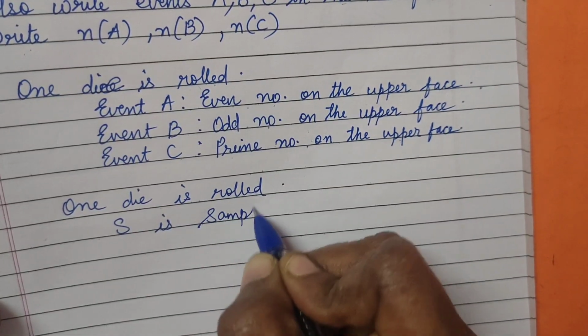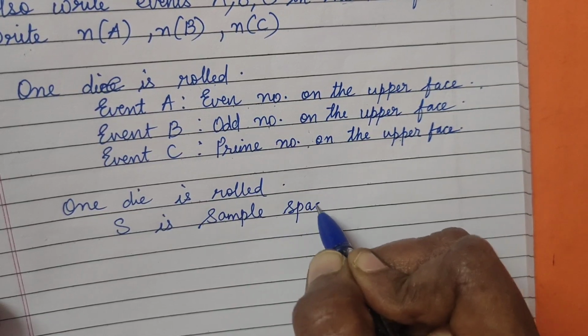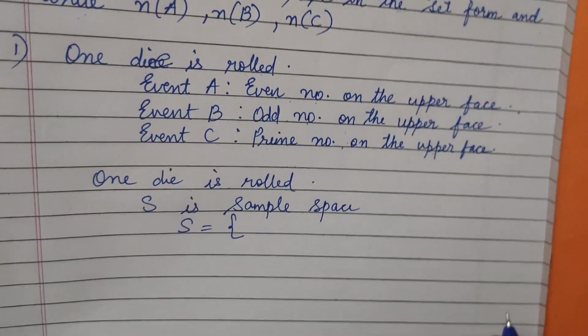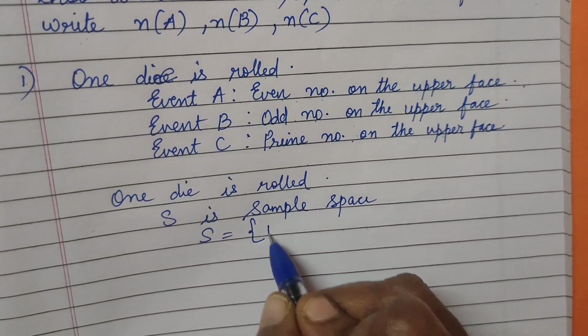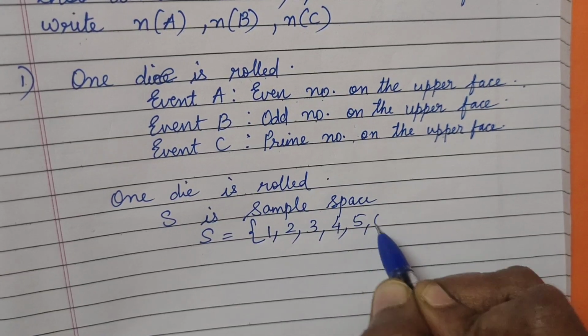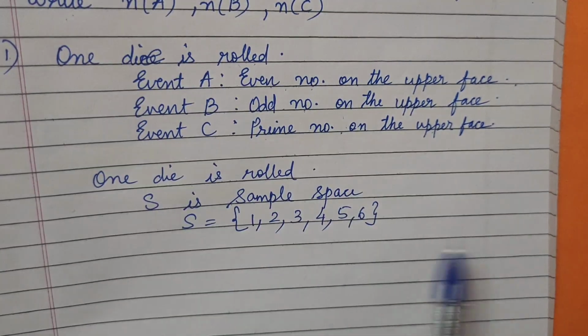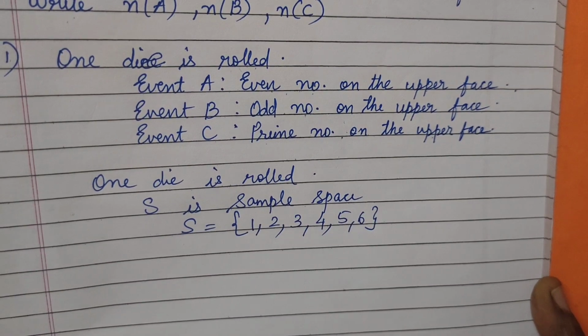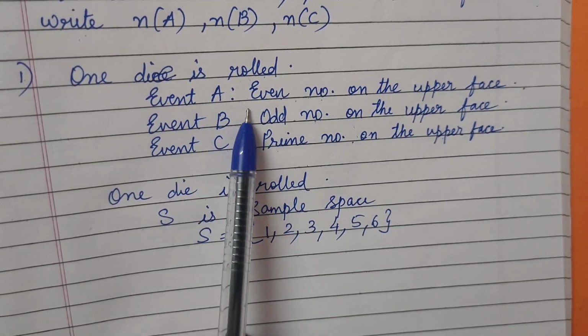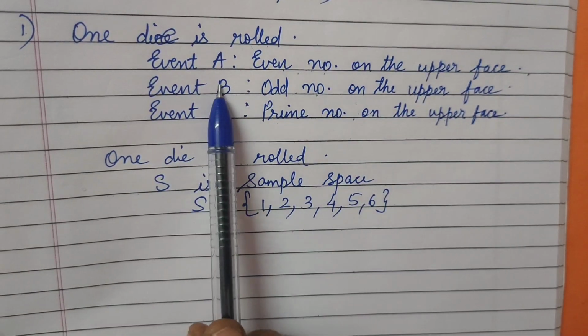We always have to write it as a sample space, and S equals, when a die is rolled, what all will we get as the possible outcomes? 1, 2, 3, 4, 5 and 6, written in the form of a set. Once we have completed this, we need to come to the first event, that is event A.